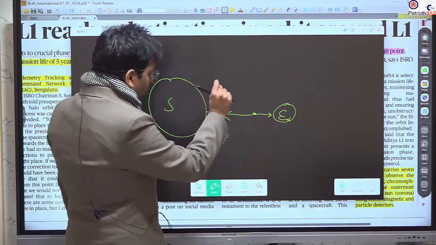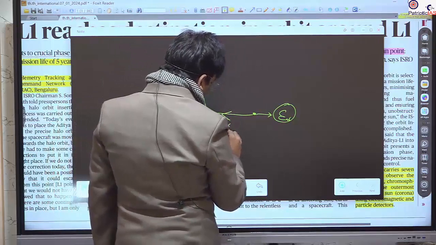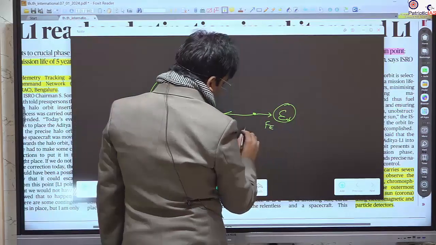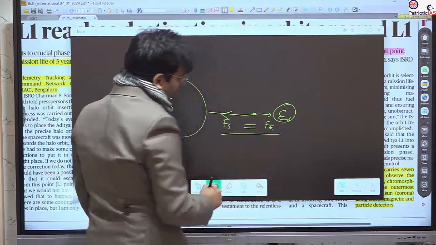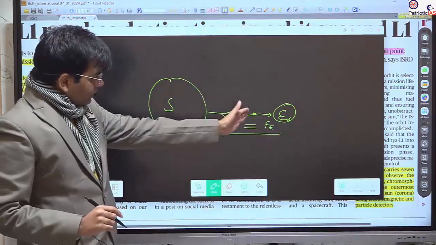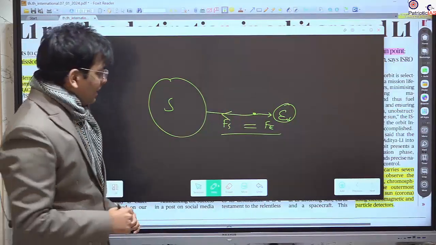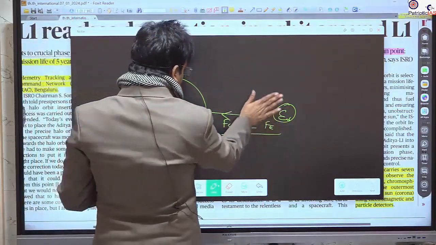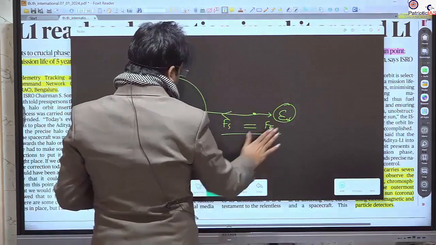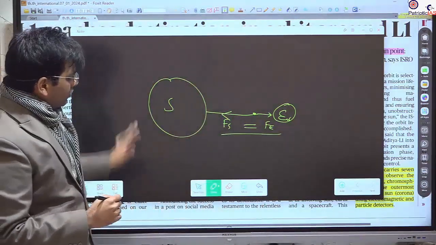But there are some points in space where the force from the sun and the force from earth equate each other. At that particular point, this particle will have stability, and it can rotate in the same system as the earth sun system rotates. Earth revolves around the sun.